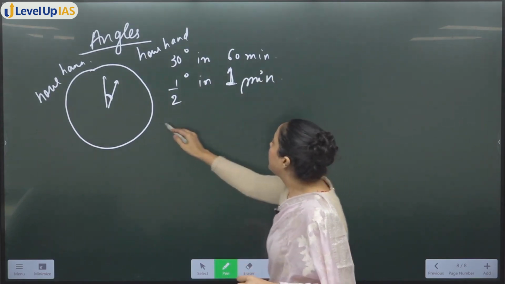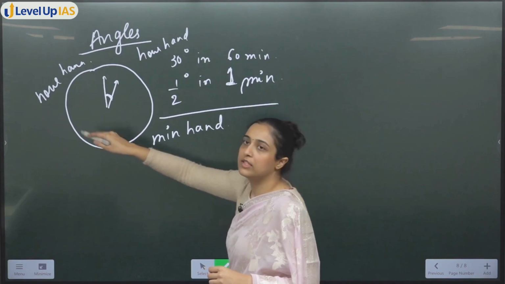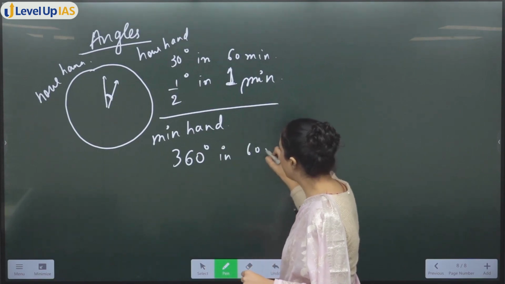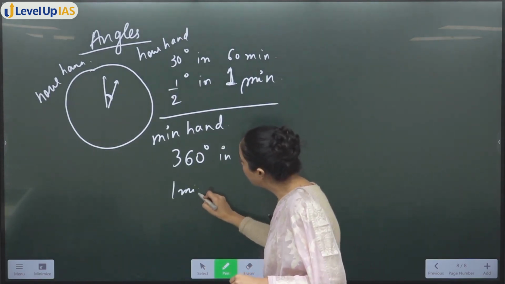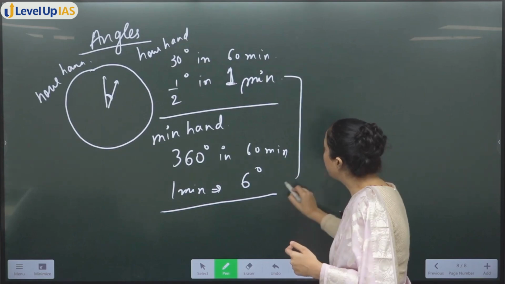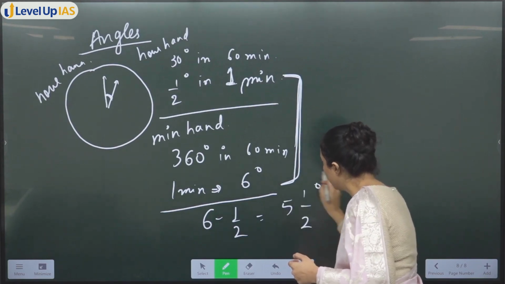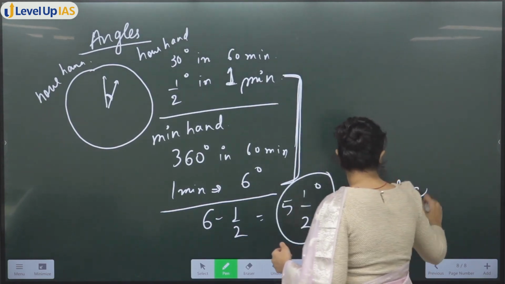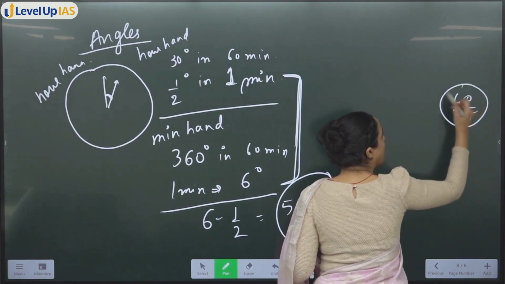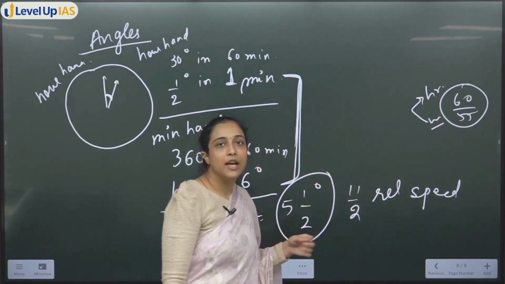Now let's talk about the minute hand. The minute hand is covering 360 degrees; the minute hand takes the full round in 1 hour, 360 degrees in 60 minutes. That means in 1 minute the minute hand is covering 6 degrees. So I know the relative speed difference in 1 minute is 6 minus half, that is 5.5 degrees. So 11/2 is the relative speed. Just like there the relative speed was 60/55, here the relative speed is 11/2.